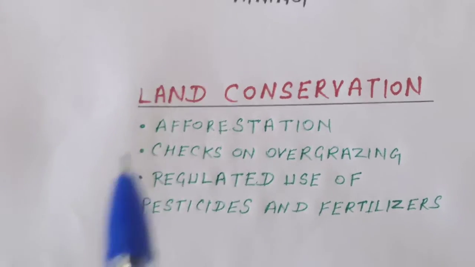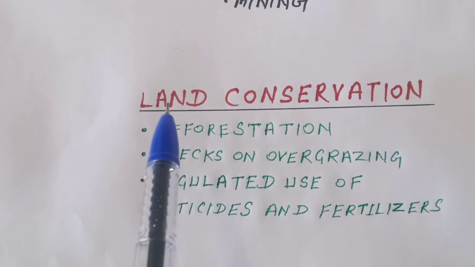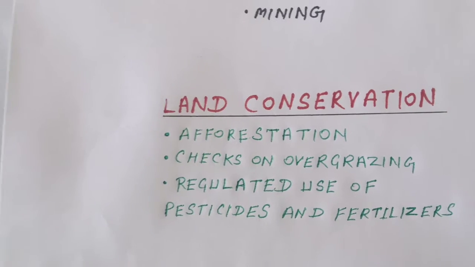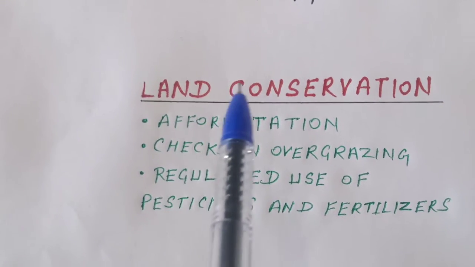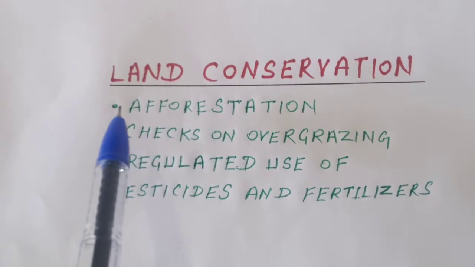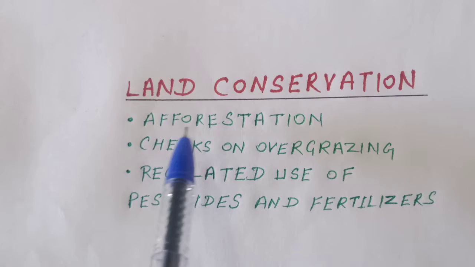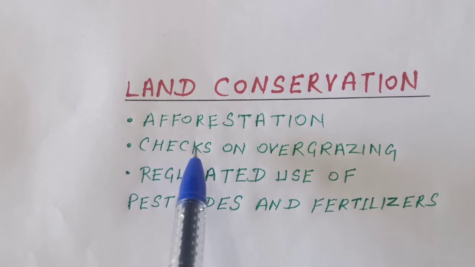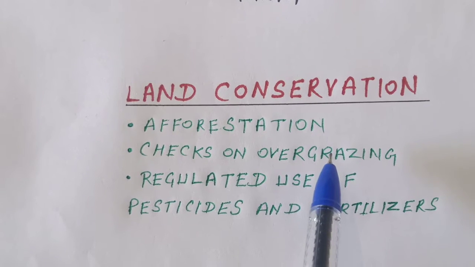So let us understand what steps we can take to conserve our land. The first step is afforestation. We must plant more and more trees. Second, we must check overgrazing.